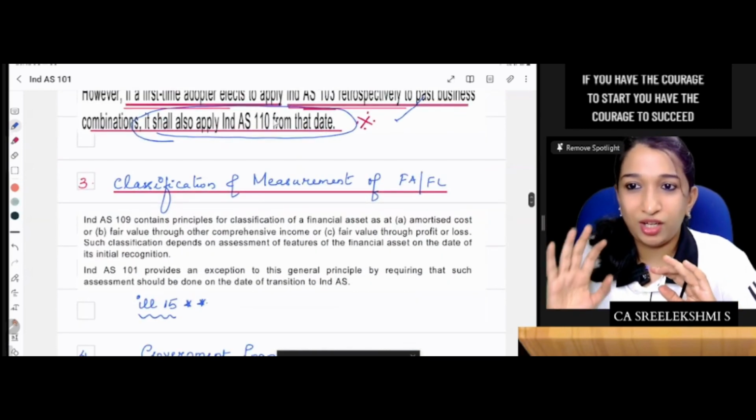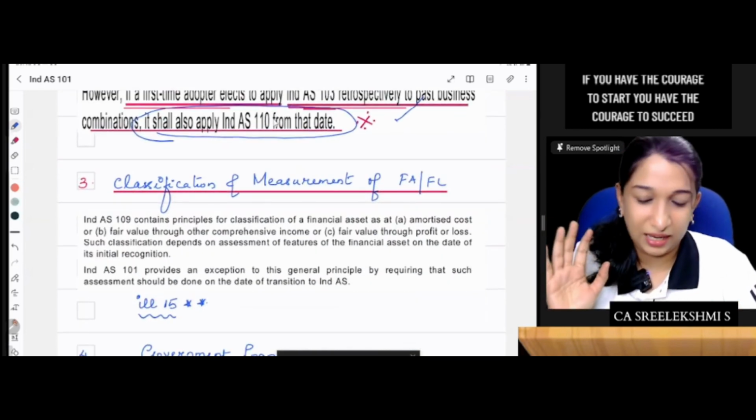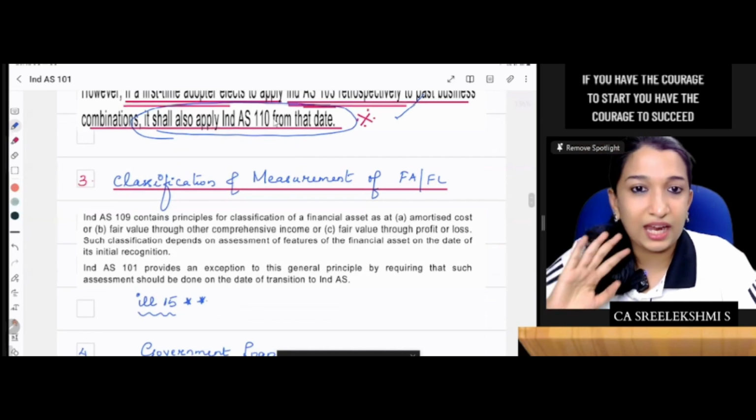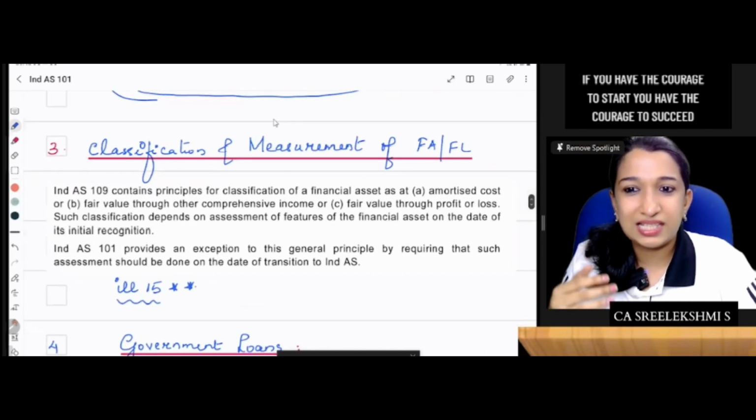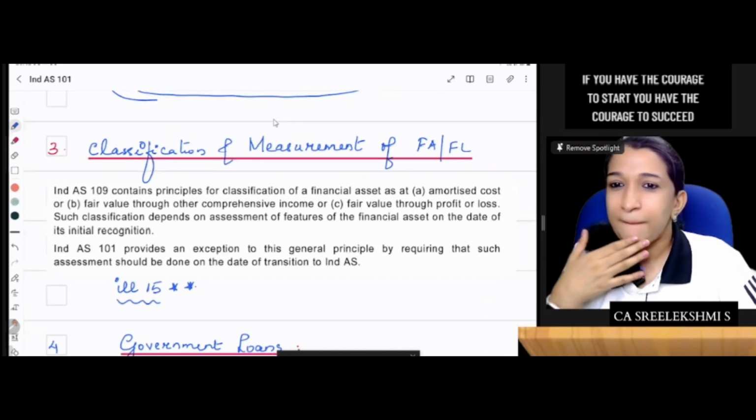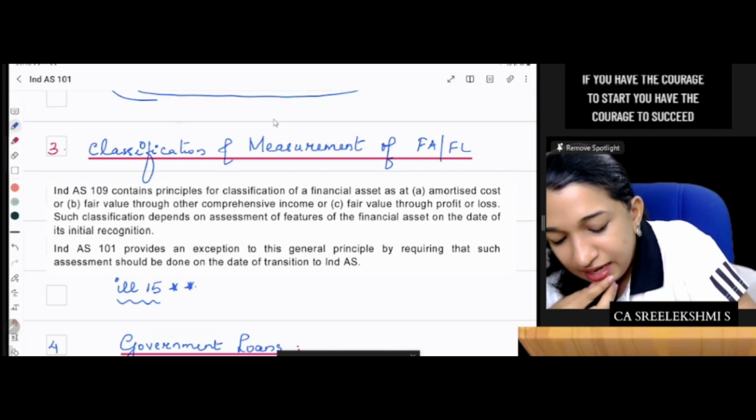classification and measurement of financial assets or financial liabilities. What is this classification and measurement of financial assets and financial liabilities? There are 2 points.